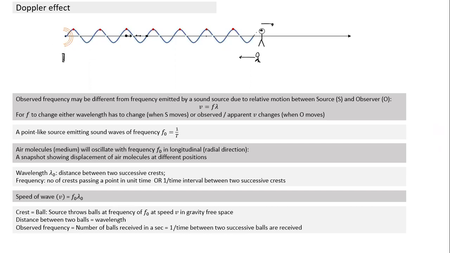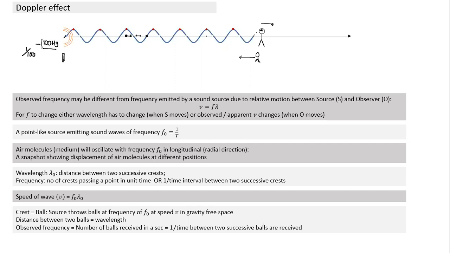So what is the sound source here? The sound source also creates crests and troughs. If the sound source has a frequency of 100, it means it creates a crest every 1 by 100th of a second.